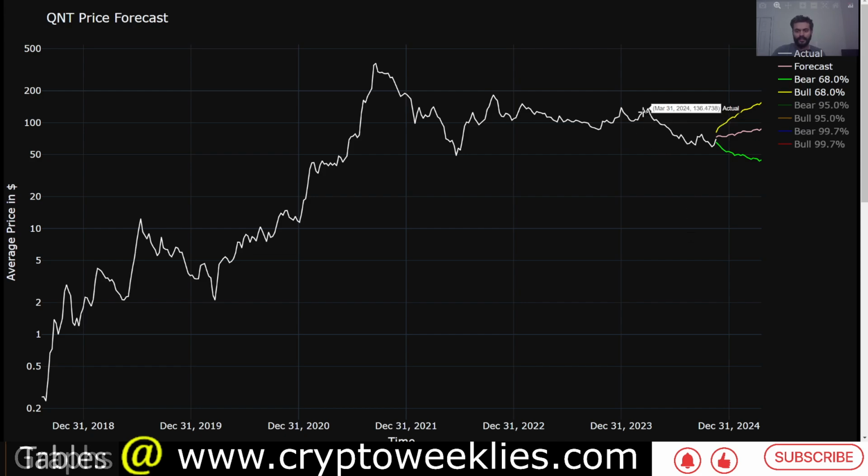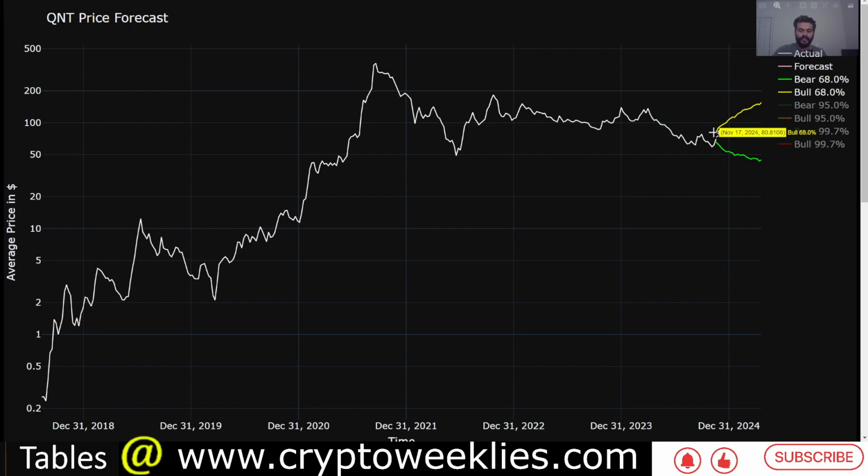But if you compare that with Quant, on 1st January 2024 it was valued at around $140. Now it's almost half of that, at around $80. That means 2024 has not been that great for Quant. But in terms of the machine learning based price forecast, this pink line, which is the output of the machine learning model, provides the directionality of the price action, and most likely the directionality is up for Quant.